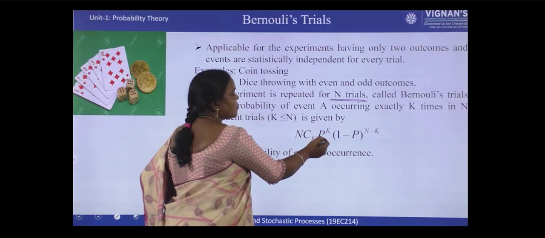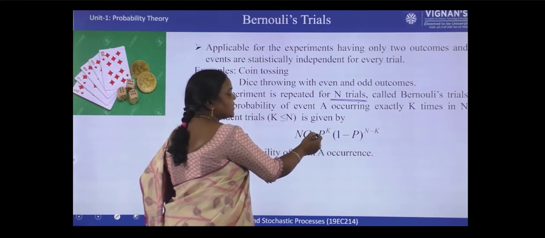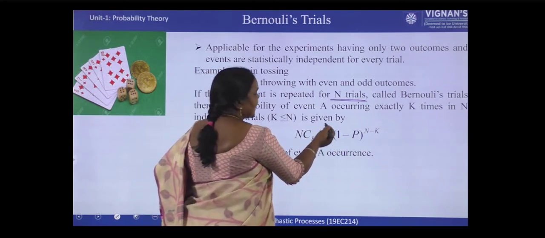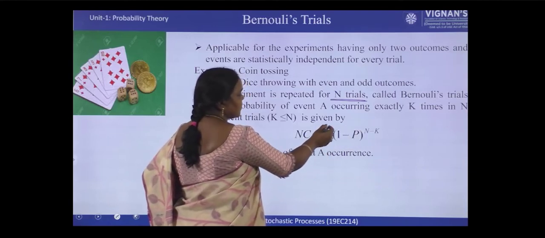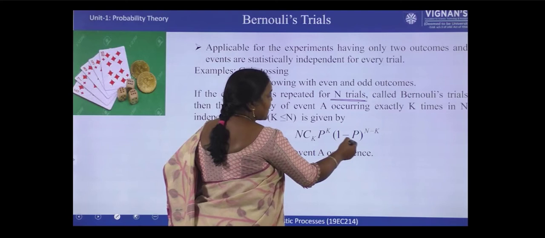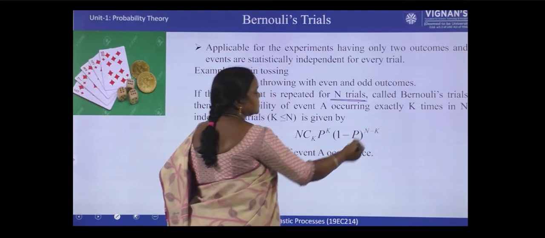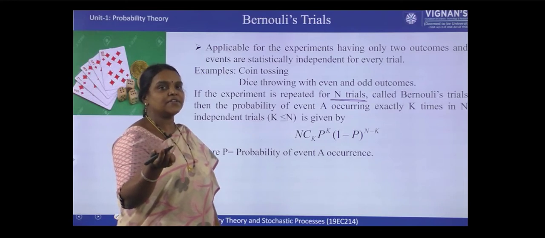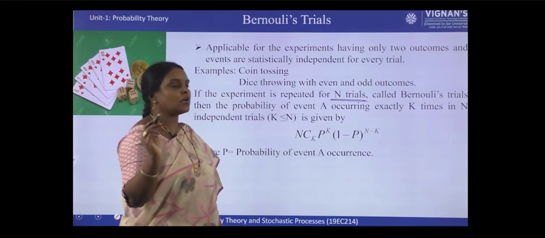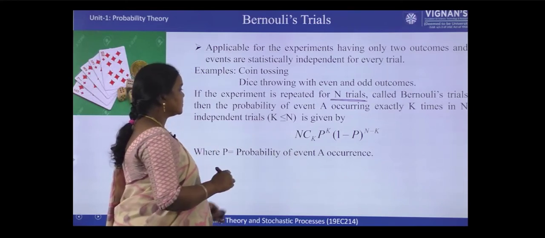And the probability of occurrence of that event is p. So, k times it is happening, so p into p k times means p power k. And not happening is n minus k times. If p is the probability of happening of that event, then 1 minus p is not happening, right?